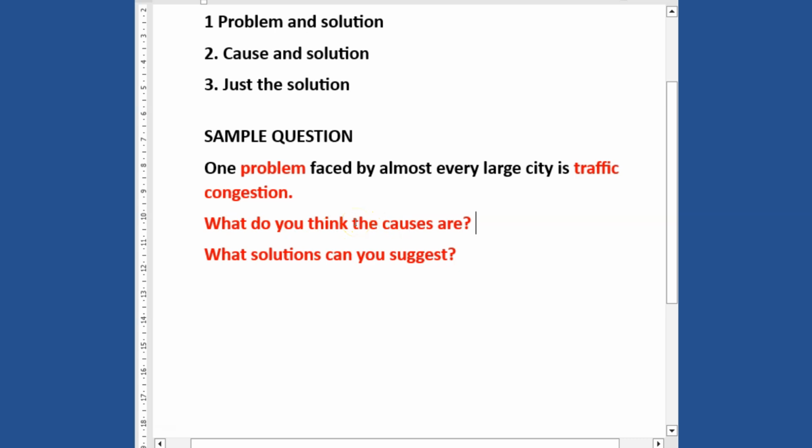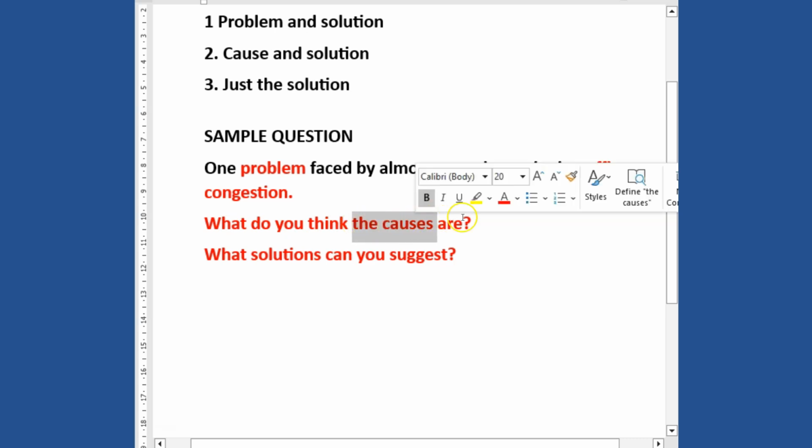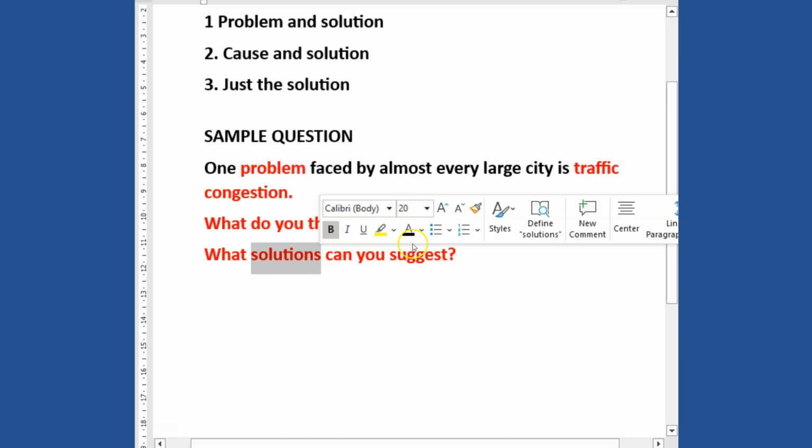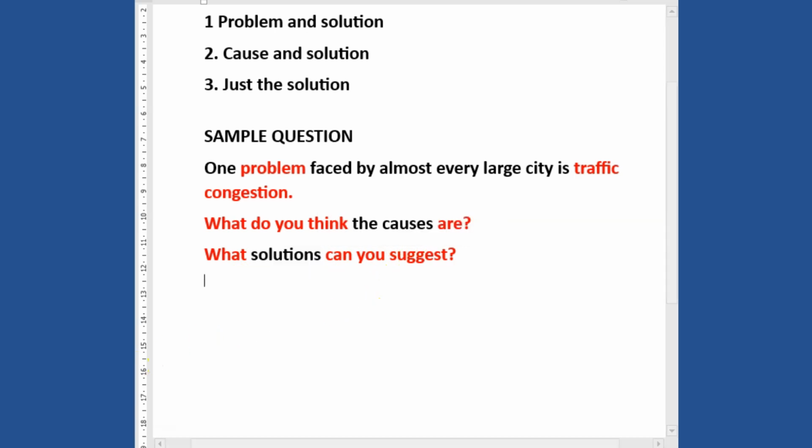Now look at the question very well, examine it properly, because you need to know the differences, so you know exactly what you are going to deal with. It tells you to talk about what the causes are, and then what solution you think you are able to give. So you have to talk about these two. You're going to talk about the causes and the solution in this sample question, and you're going to use this question throughout the lesson.